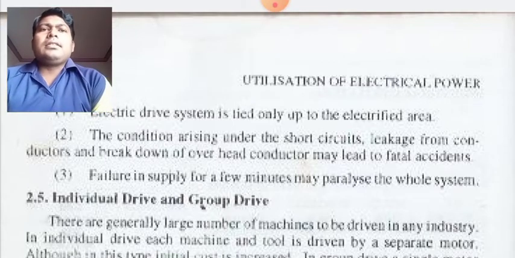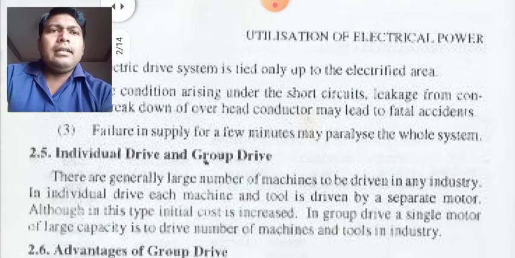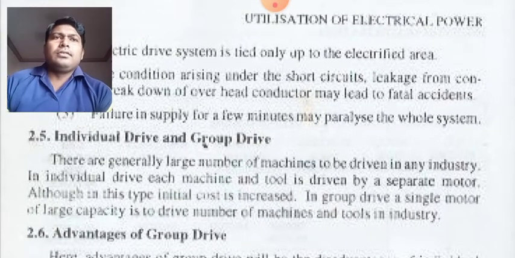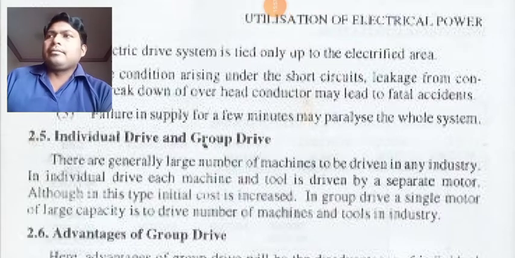So now we will discuss and compare individual drive and group drive. There are generally a large number of machines to be driven in any industry. So it is obvious, students, in an industry there will not be just one or two motors. There will be thousands, or at minimum hundreds of motors, right?